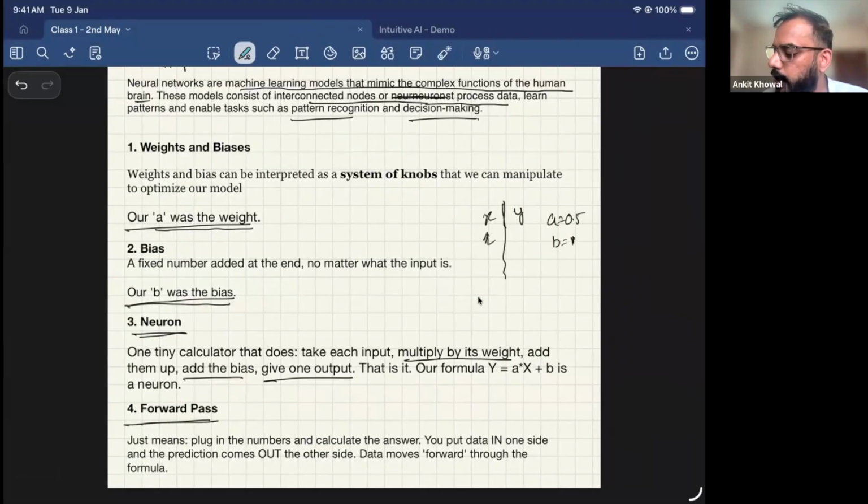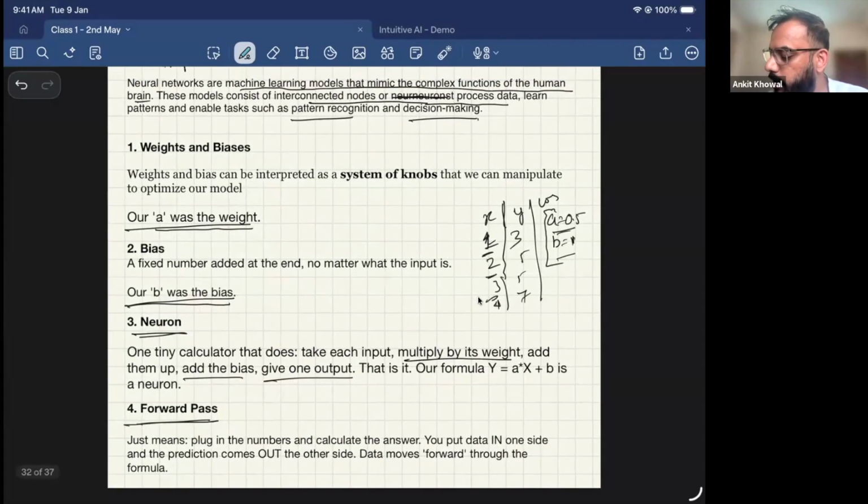And then I substituted everything to check whether it's right or not. For each value, I substituted a and b and then figured out what the loss was. So for this one value, computing all the things is called a forward pass in a neural network. Let's look at the definition.